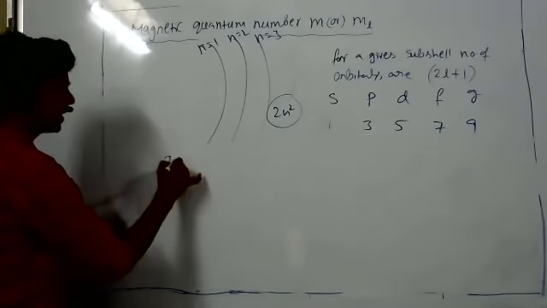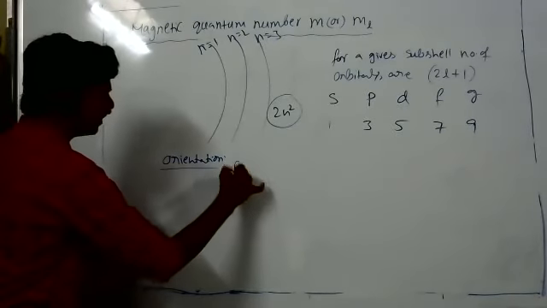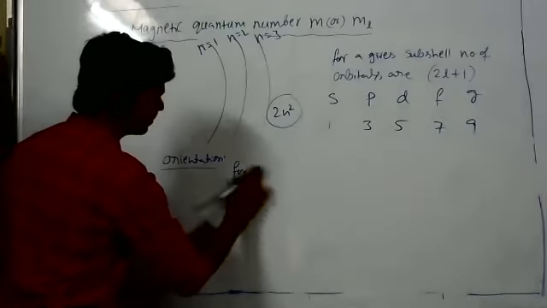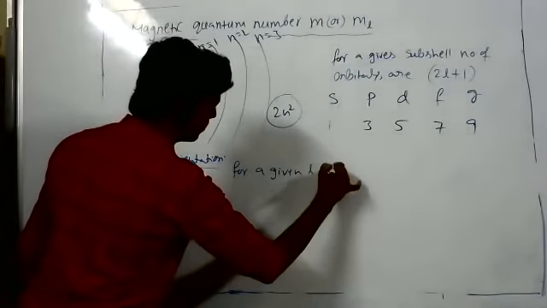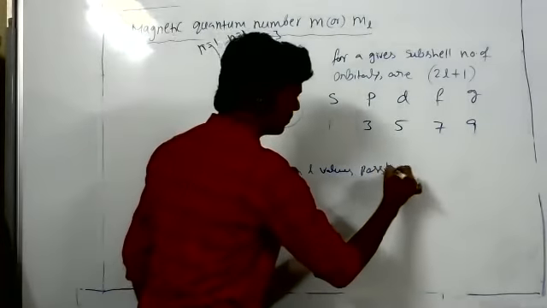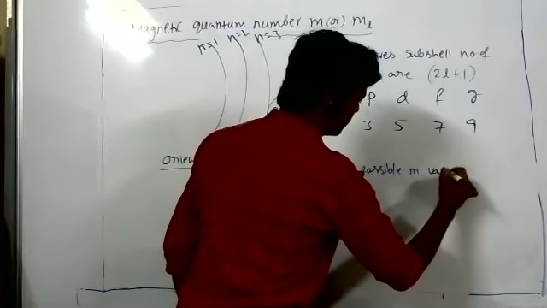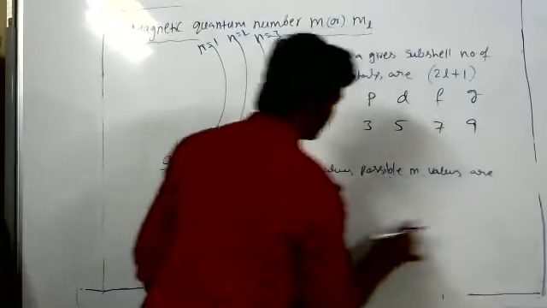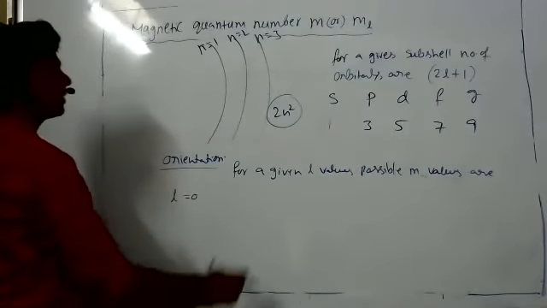Now we're talking about orientations, right? For a given L value, the possible M values are, see how to write. L is equal to 0. M becomes what? I didn't write the M formula.